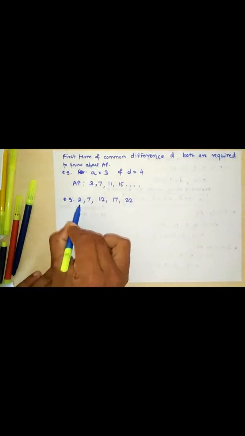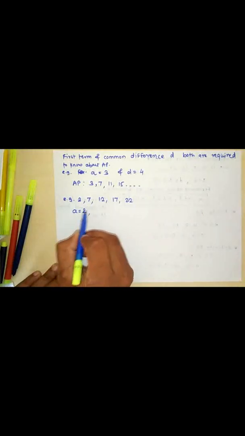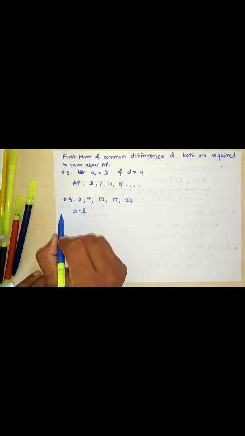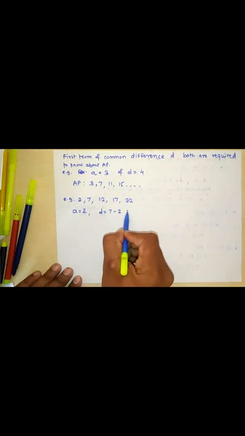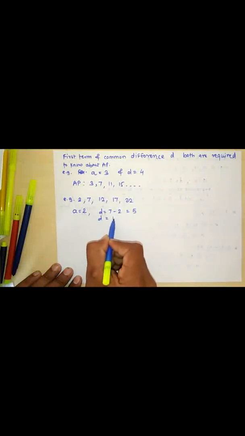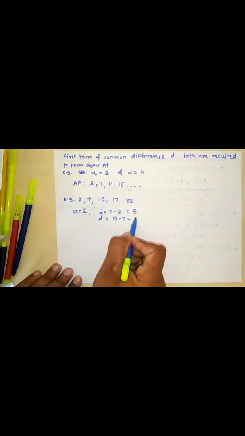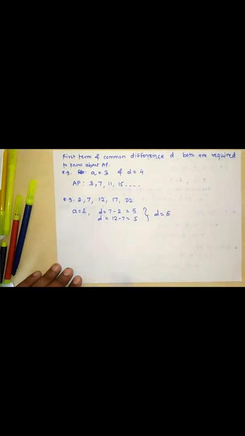Yes, we can find them, very easily. From the above we can easily say that the first term a is equal to 2, and how can you calculate the common difference? We can calculate it by subtracting the preceding term from the succeeding term. Here common difference d is equal to 7 minus 2, which is equal to 5, or d is also equal to 12 minus 7, which is equal to 5. Now from this we can say that d is equal to 5.